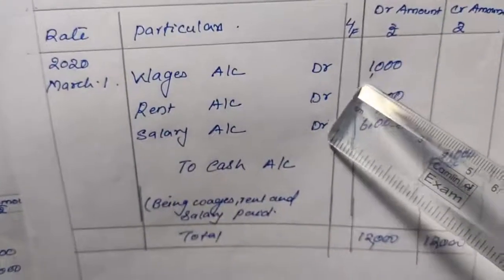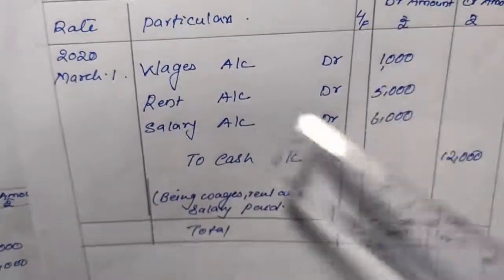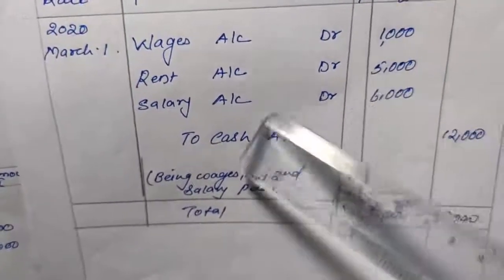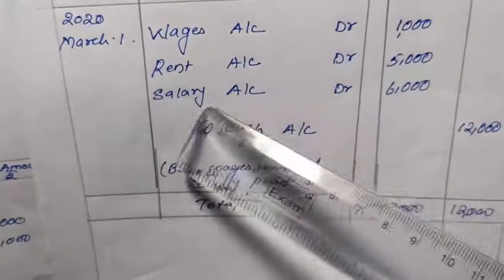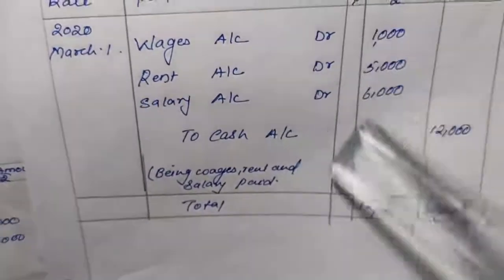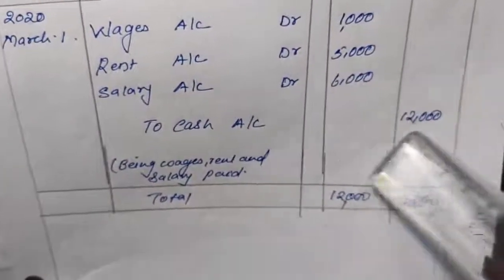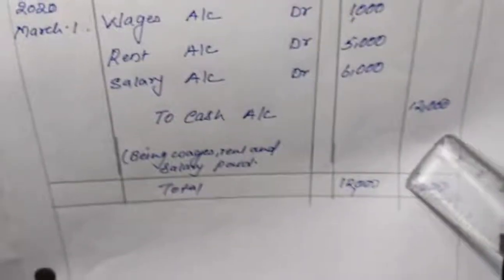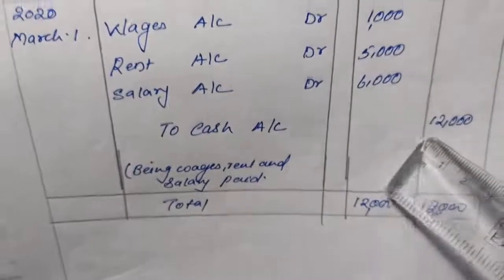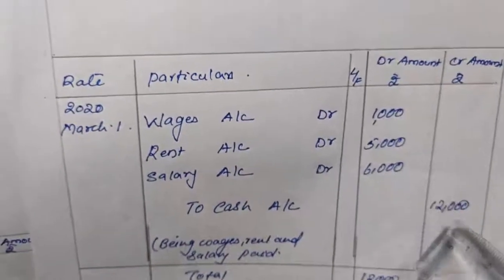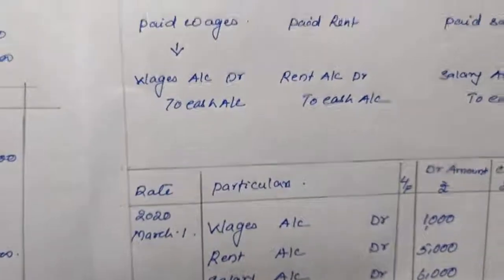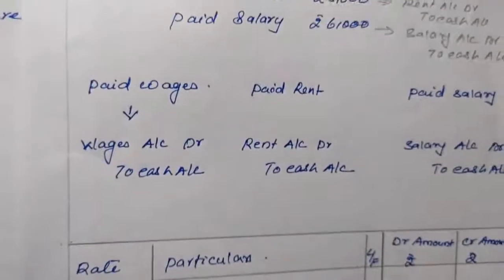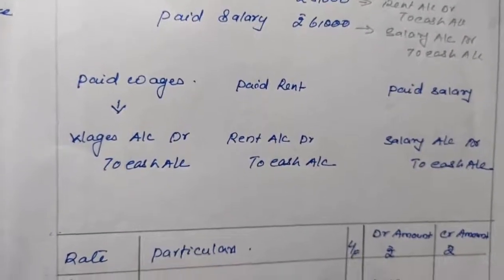Amount of wages will be written in front of wages in the debit column. Rent, it will be written in front of rent, 5,000. Salary amount will be written in front of salary, and do the total, and total cash 12,000 in the credit. To cash account, the amount is written in the credit column. So in this way we have to do the compound entry. While doing the compound entry, you have to see that the date of the transaction must be the same and the nature must also be the same.